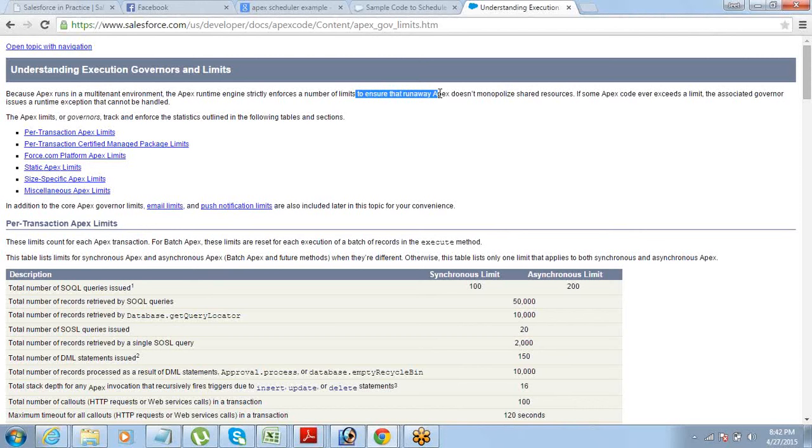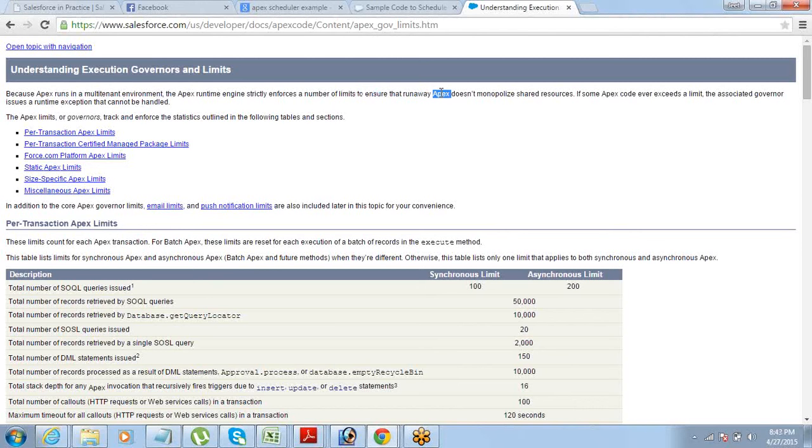Now for that, they have taken care of things. So whatever is the limit, it will go to that limit, and then it will stop doing that, right? But because Apex is a place where we are the ones who are writing the logics and the programs and the methods and executions, Salesforce needs to enforce these limits very, very strictly on the Apex part, especially, right? And they make sure that someone's Apex does not monopolize the resources.